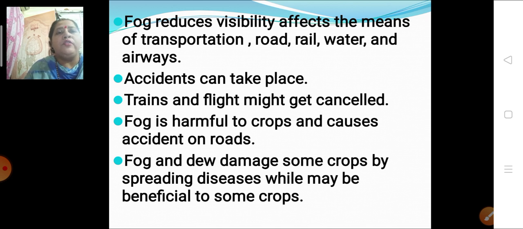Then fog and dew damage some of the crops. They cause certain diseases, while to some of the crops they are very beneficial also. So these are the effects of fog, dew and frost. Okay children, I hope you all have understood till here.